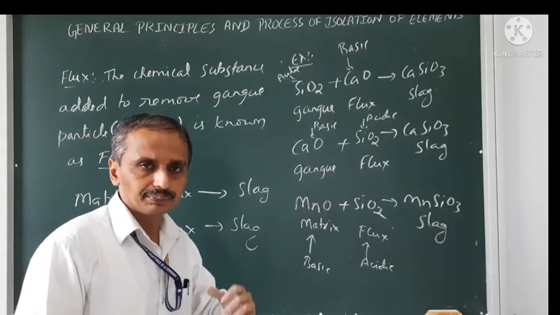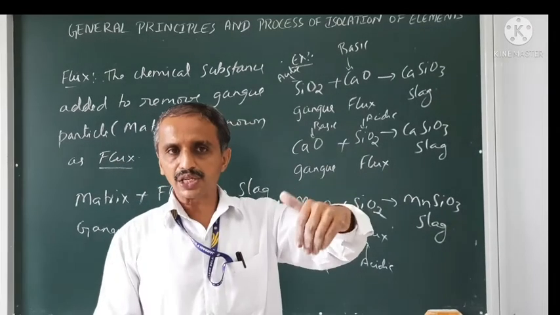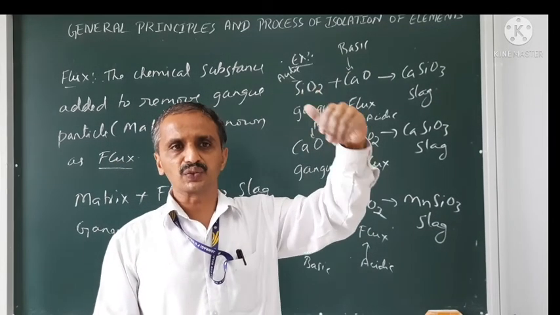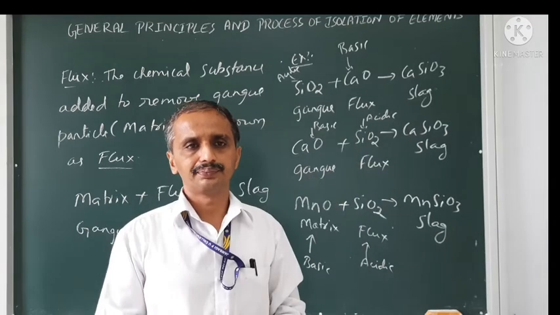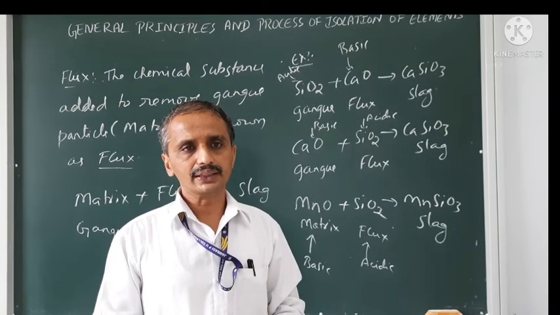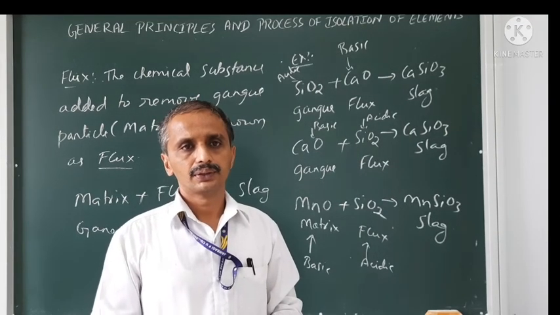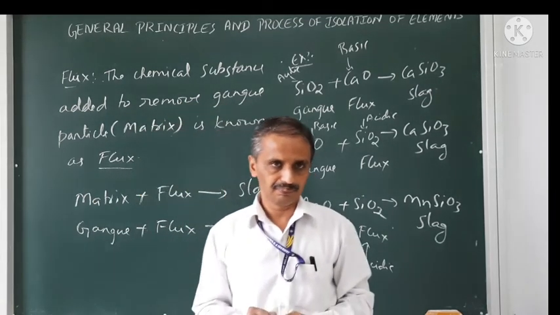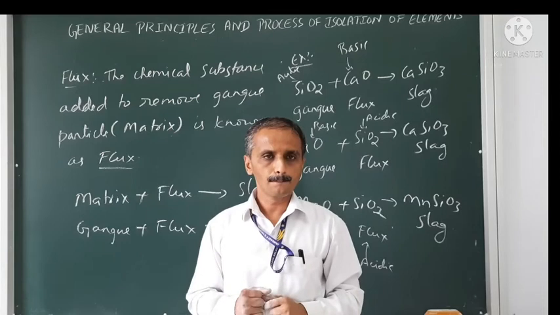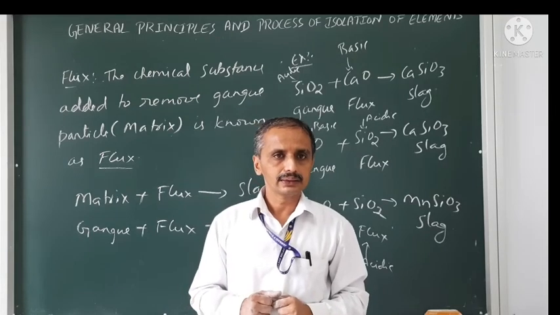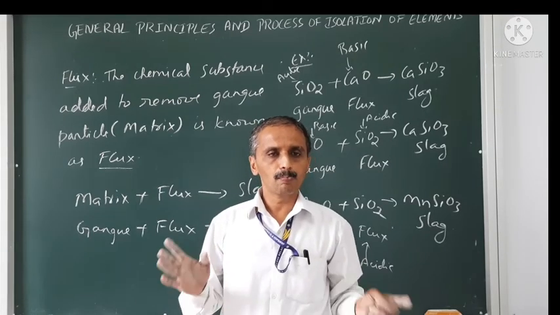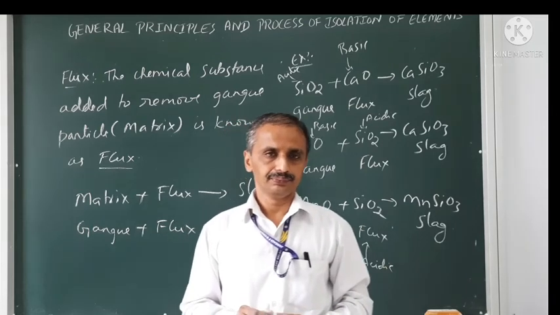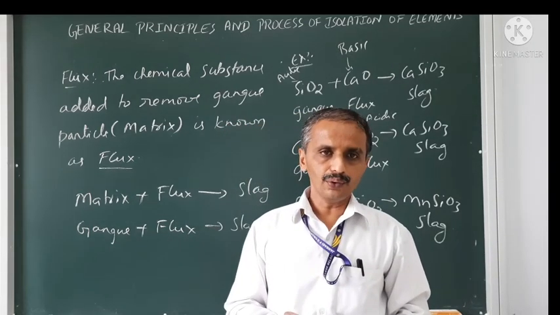They can ask in the exam: among these, which can be used as a flux for removal of silica? A. SiO2. B. CaO. C. Both silica and CaO.